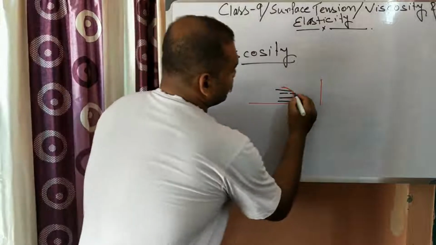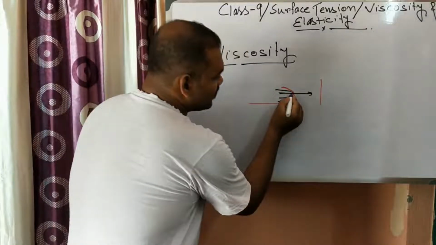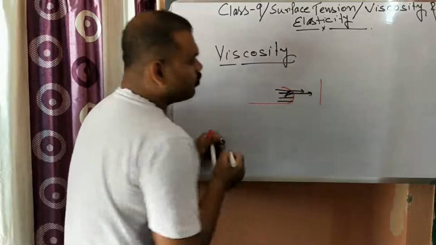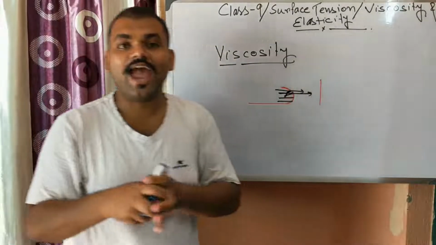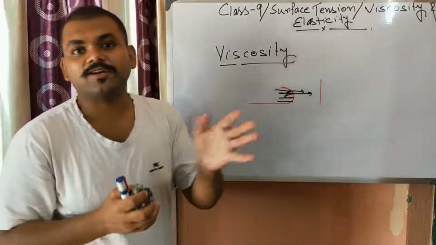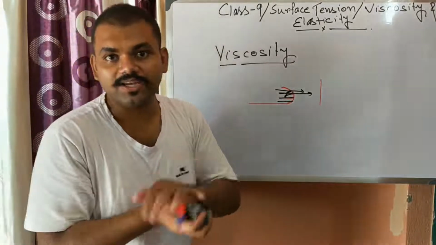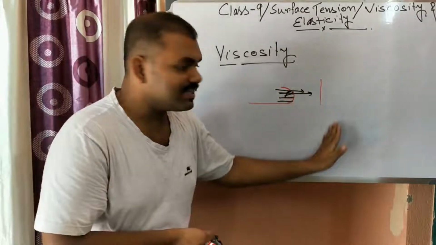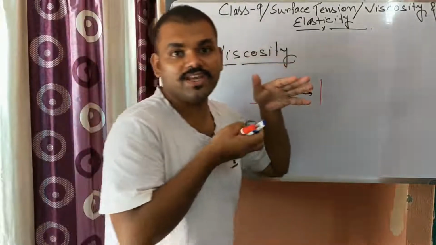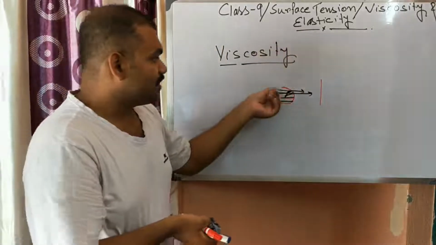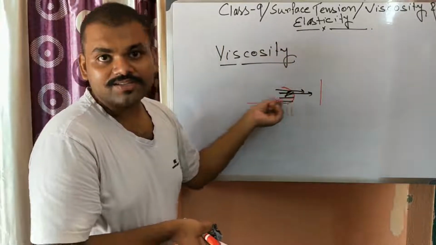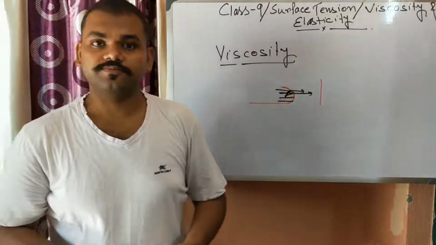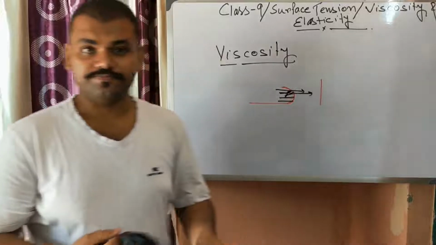This layer tries to move, but this layer holds it back. So there is an apparent relative speed created between the layers. That's why it is not flat, with all the layers moving at the same speed, but rather they have some relative speed. This property is known as viscosity.